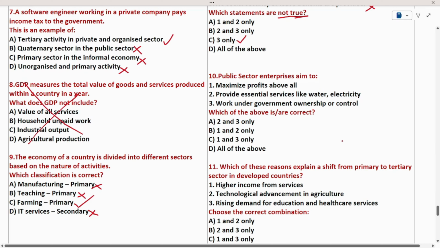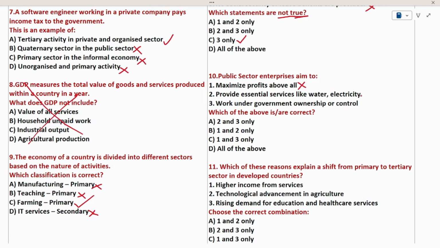Question number 10. Public sector enterprise aim. To answer this question, we need to find out what is a public sector company, what is a private sector company, and what are the differences between the private sector as well as the public sector. When we know these differences, we can easily answer this question. No, public sector companies do not work for the maximization of profit. So this statement is wrong.